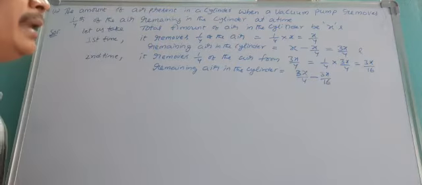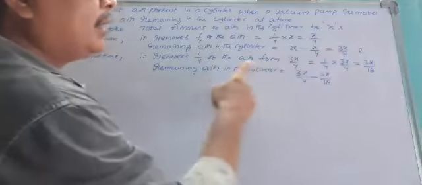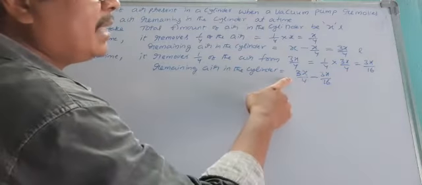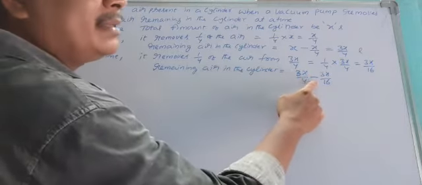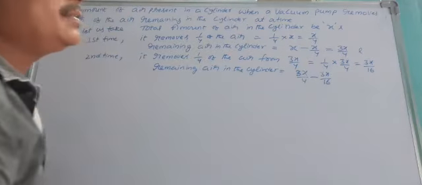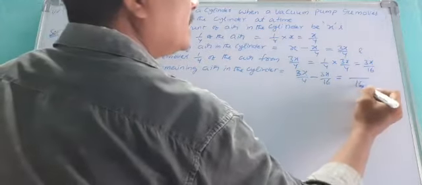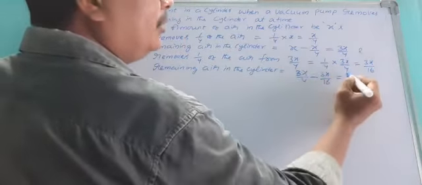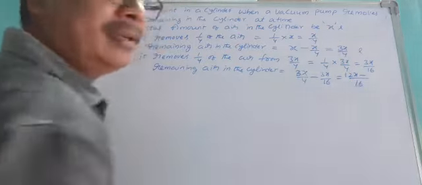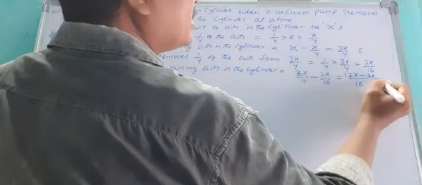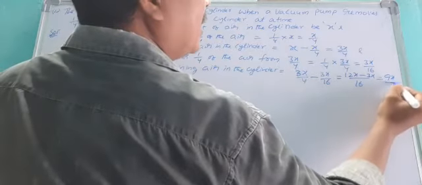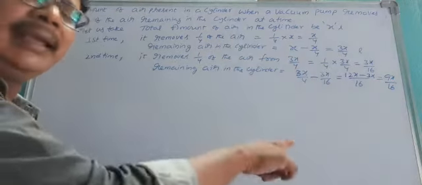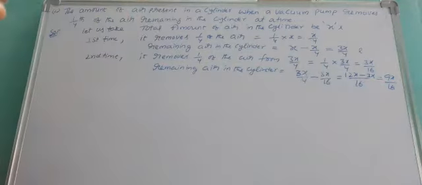So the remaining air in the first time is 3x/4. After removing 1/4 of the air in the second time, 3x/16. You subtract the remaining air in the first time minus the removed air in the second time. That is 3x/4 minus 3x/16. What is the LCM? 16. For 4, how much is 16? 4 times. 4 into 3, 12x, minus 1 into 3x, 3x, that equals 9x/16. After removing 1/4 of the air from the remaining air, you get 9x/16.